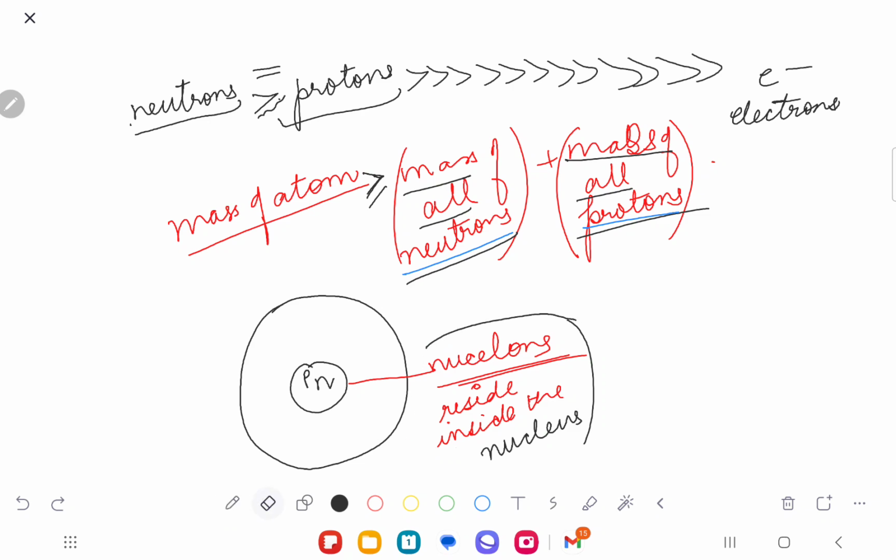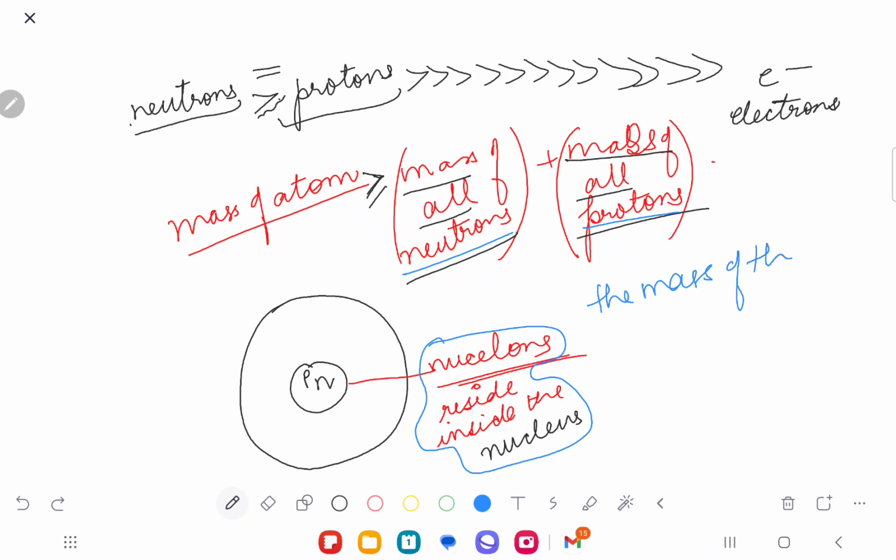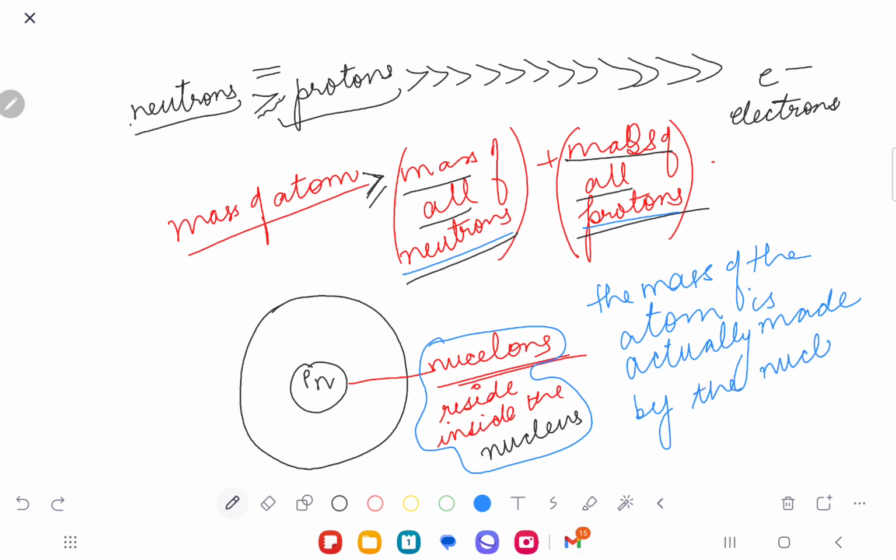So, what is the point here? The point here is that nucleons are residing inside the nucleus. So I would say the mass of the atom is actually made by the nucleus, because whatever is the mass of the nucleus actually becomes the mass of the atom.